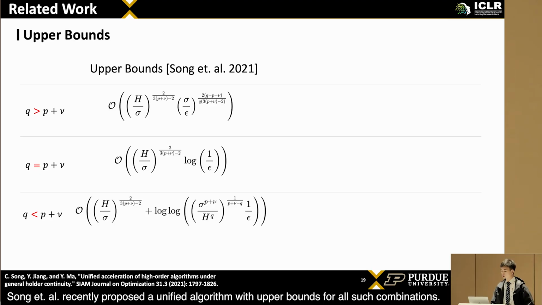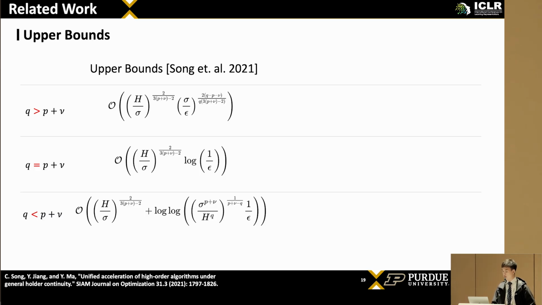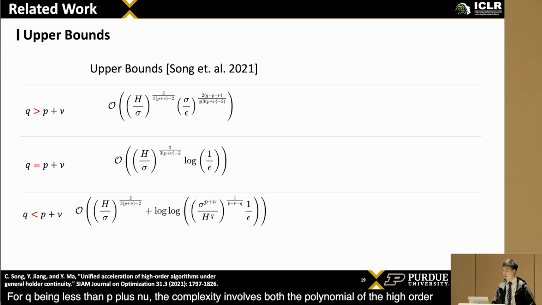Song et al. recently proposed a uniform algorithm with upper bounds for all such combinations. In the symmetric case, when Q equals P plus nu, their method achieves linear convergence. When Q is larger than P plus nu, the complexity is polynomial in 1 over epsilon. For Q being less than P plus nu, the complexity involves both the polynomial of high-order condition number and a quadratic convergence term.